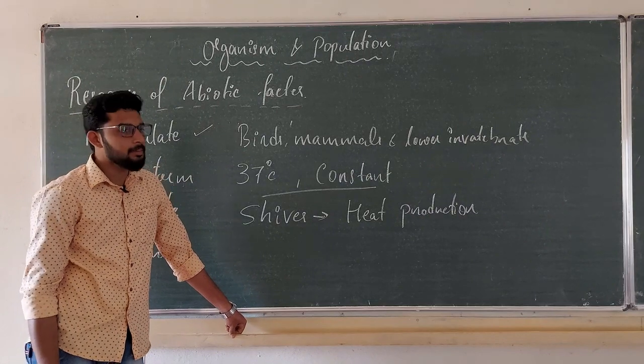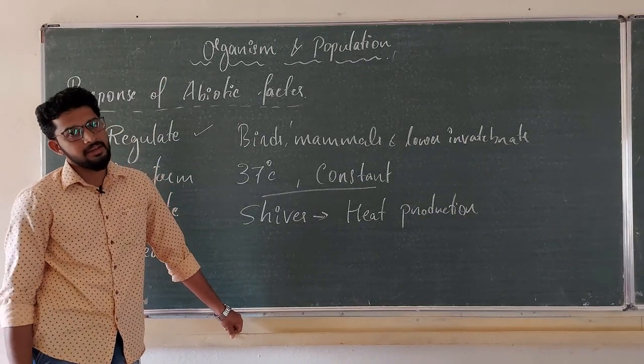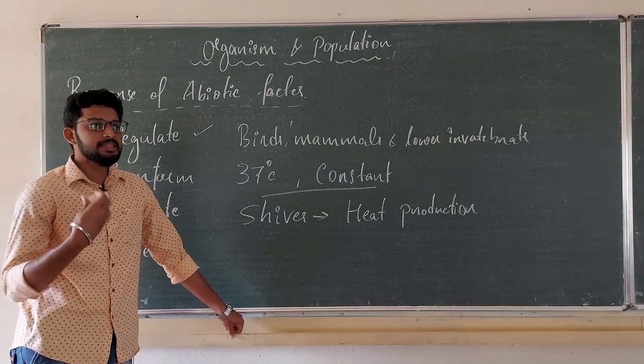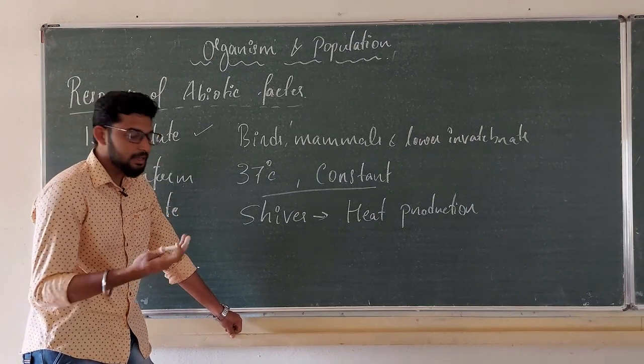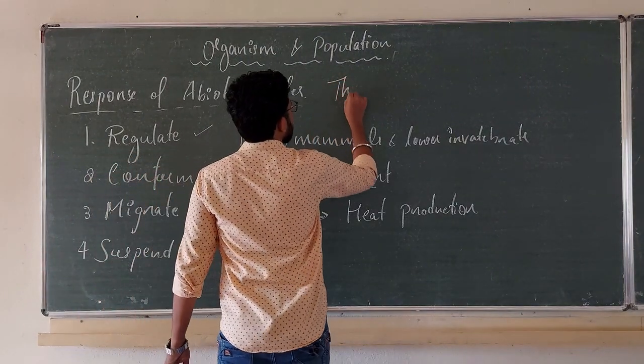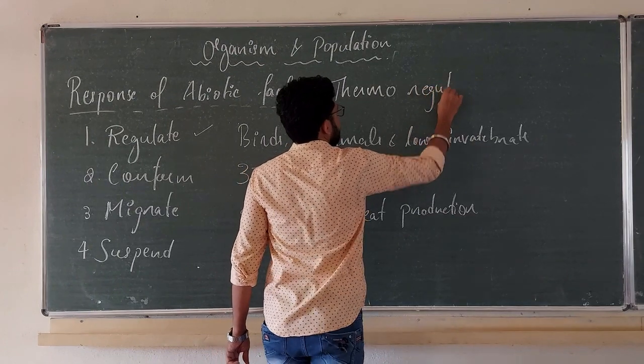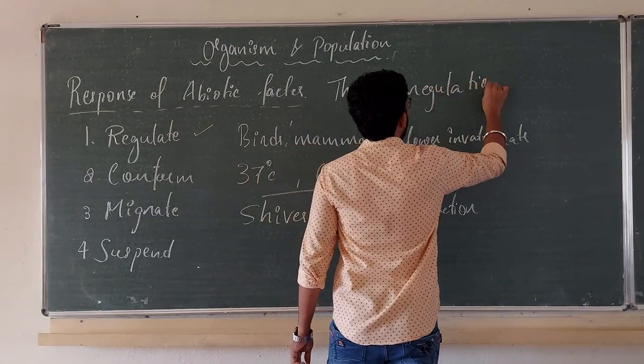The success of mammals on your earth is because of maintaining internal body temperature. This internal body temperature maintenance may be because of thermoregulation or osmotic regulation.